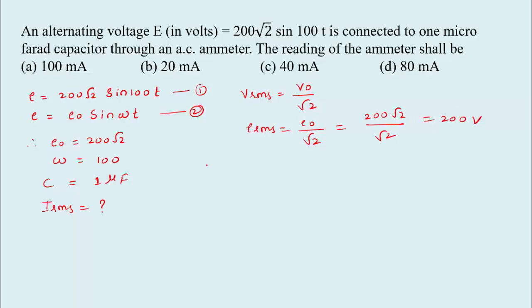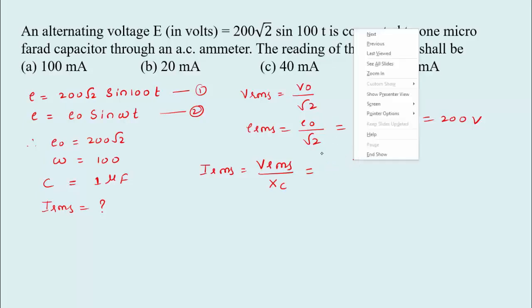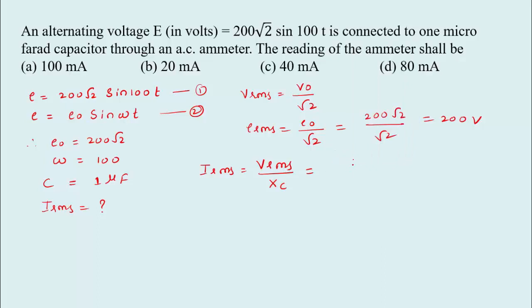Then we have the equation IRMS equal to VRMS divided by XC, right? So here capacitive reactance is connected, so I am going to take only XC here. VRMS is given, we calculated the value 200, divided by the XC value. XC equal to 1 by omega C. So the omega value is already given from the equation.